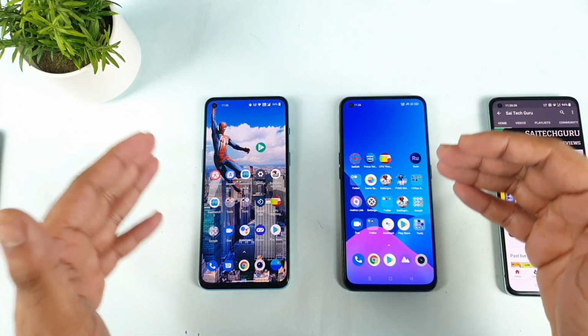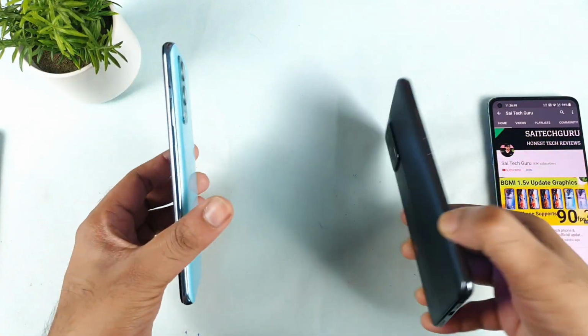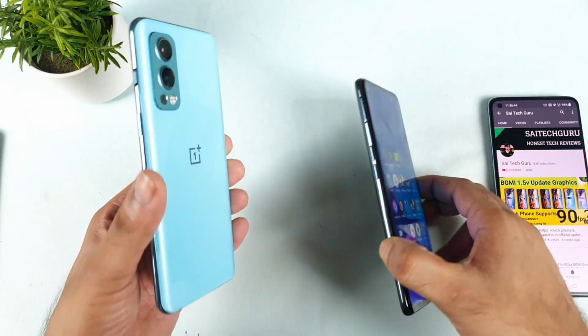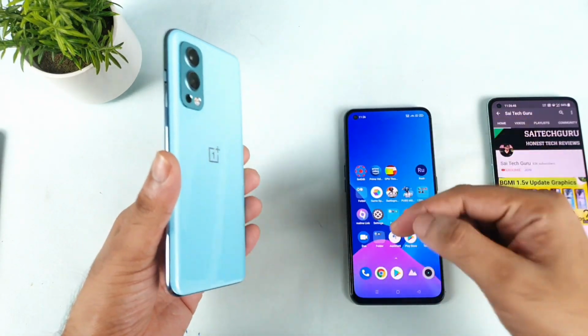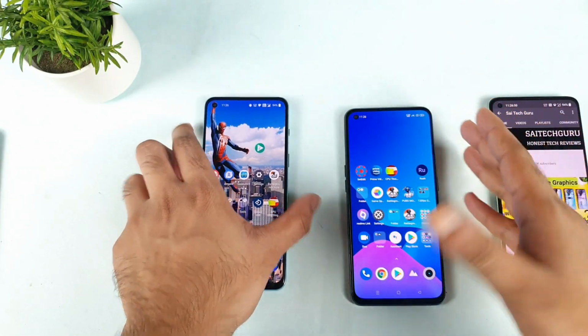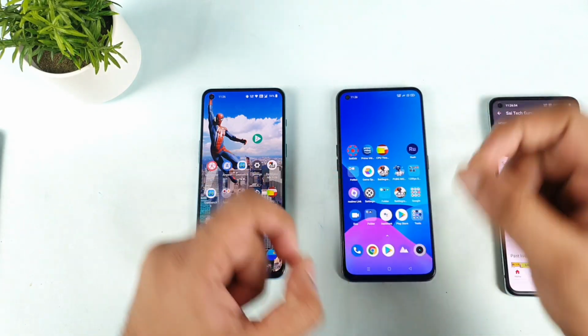Today's video is related to the AI benchmark comparison between the OnePlus Nord 2 versus the Realme X1 Max device. We all know the OnePlus Nord 2 has the Dimensity 1200 processor with the AI chipset, as you can see on the OnePlus Nord 2 device, whereas in the Realme X1 Max we have the pretty normal Dimensity 1200.